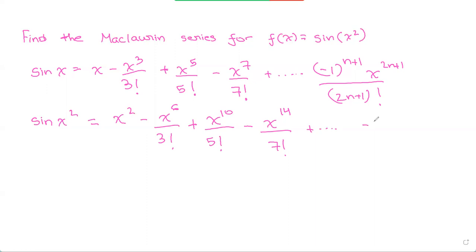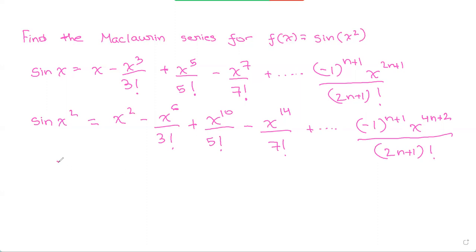And then we do the same for the general term, so negative 1 to the power of n plus 1 times x squared to the power of 2n plus 1, which becomes x to the power of 4n plus 2, divided by 2n plus 1 factorial. So this is our Maclaurin series for sine of x squared. You saw how easy it was once we have sine of x memorized.